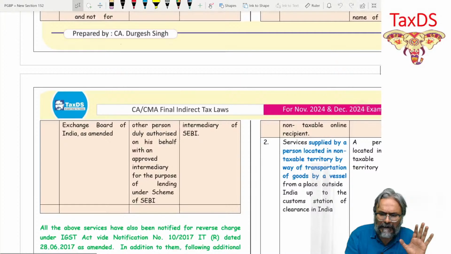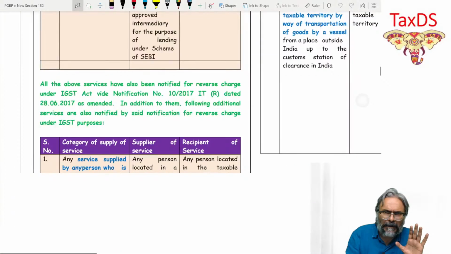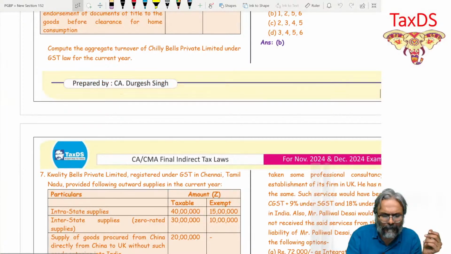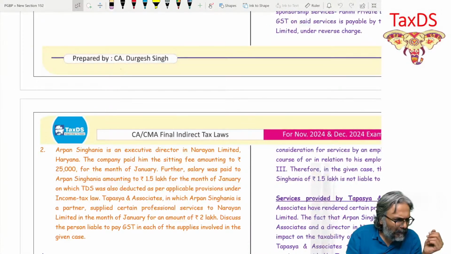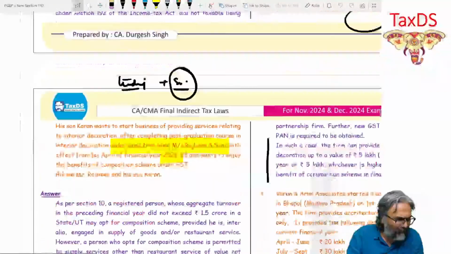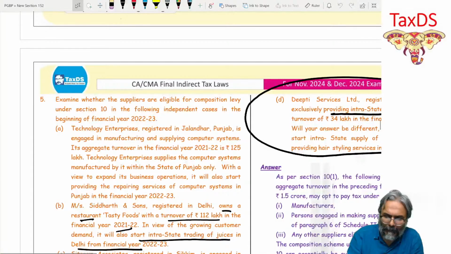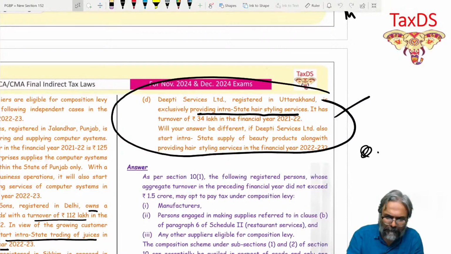This will be the last session on this particular part of composition which I'm discussing with all of you. So, just quickly wrapping this up, students, the questions given to all of you on the composition part. One was question 5D. Let's first take question number 5D.